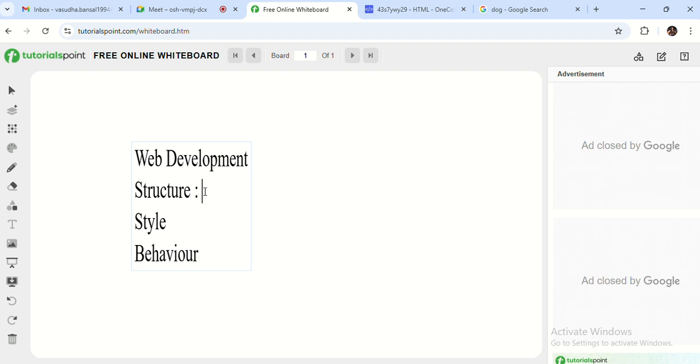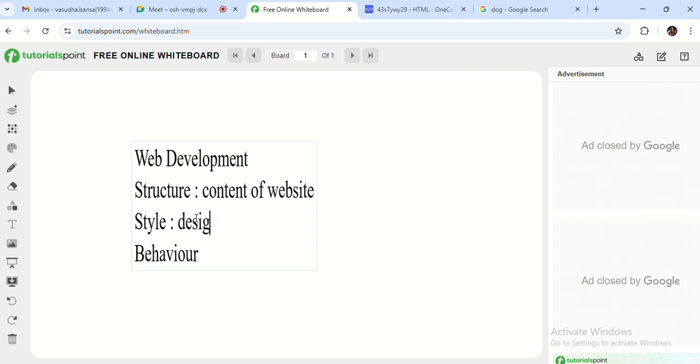In the same way, a website is also categorized in these three terms. Structure is the look, basically what content is on the website. So the content of a website is structure.